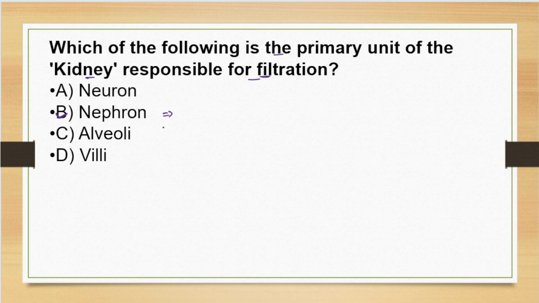Now, what is a neuron? Neuron is basically the unit of the nervous system. Nervous system unit is neuron.